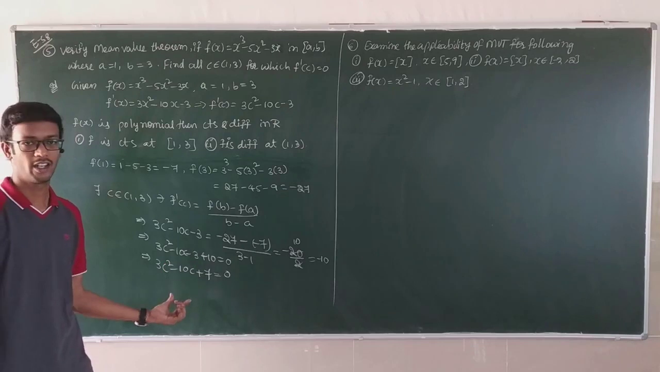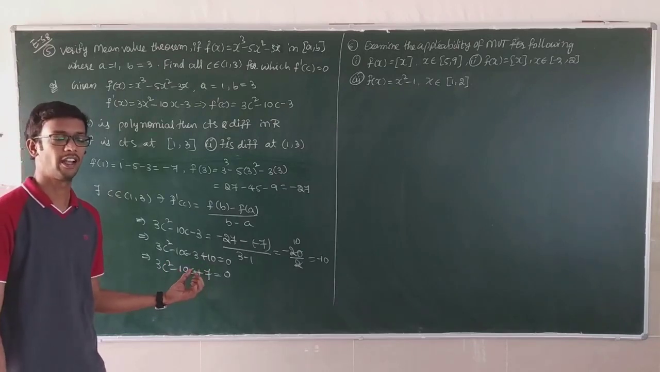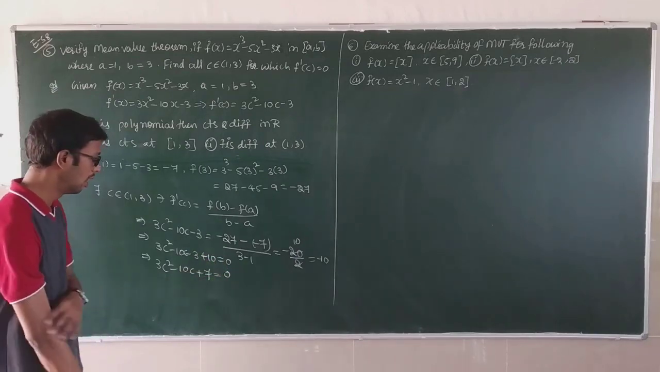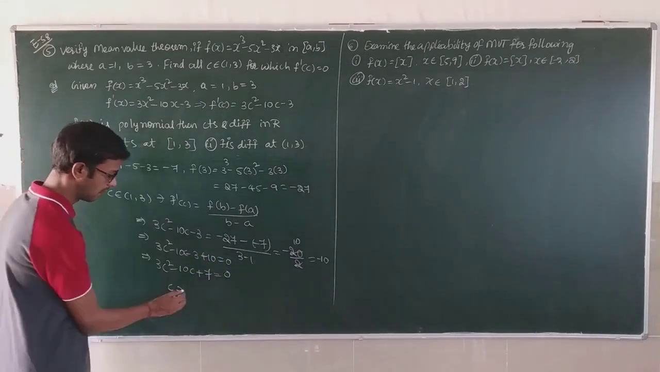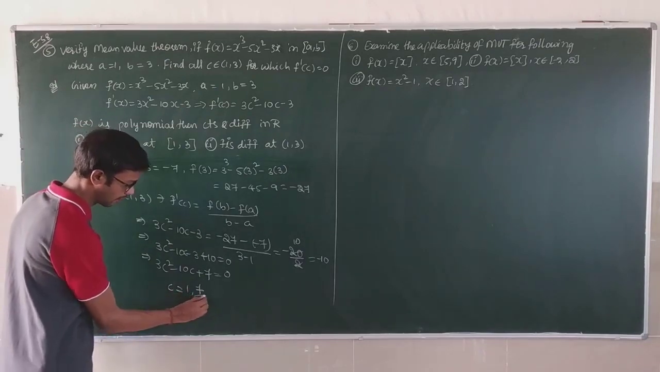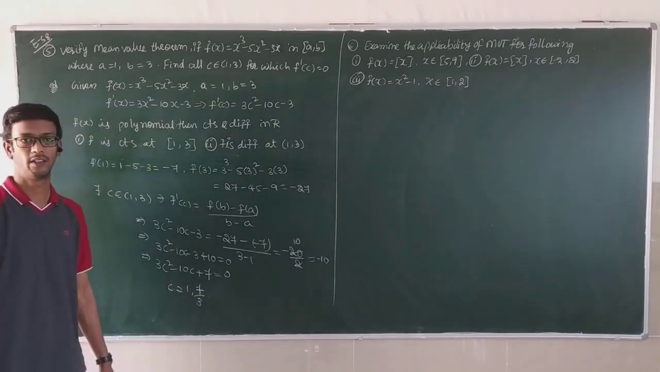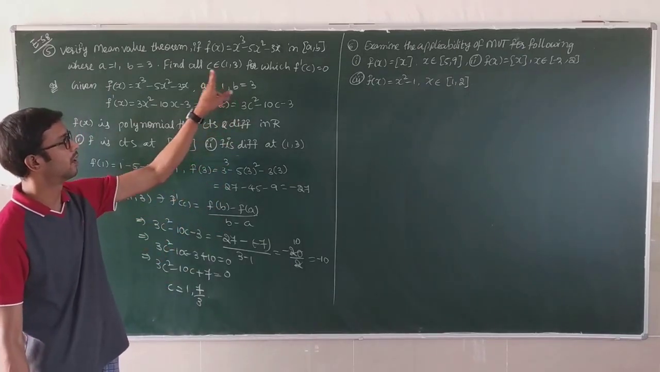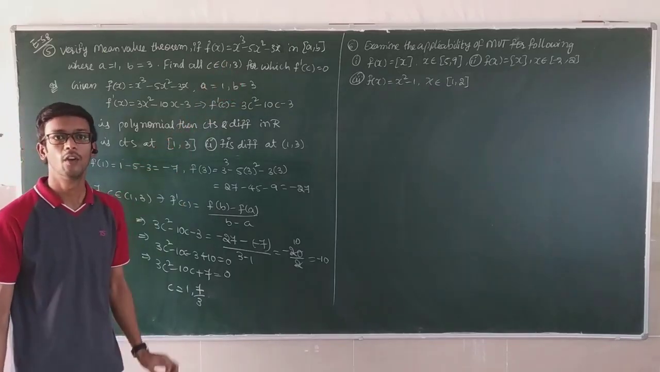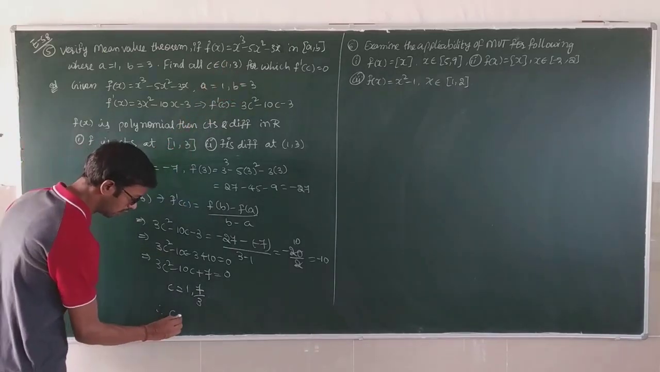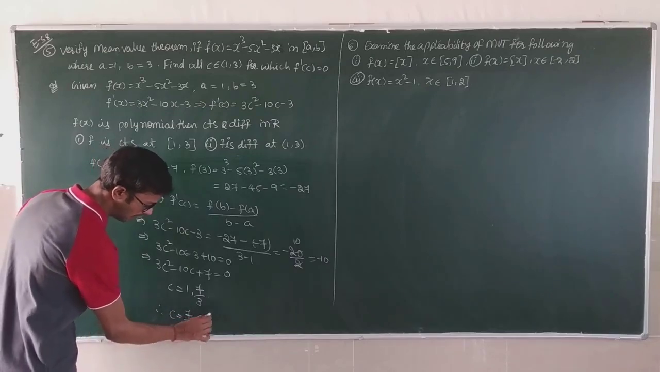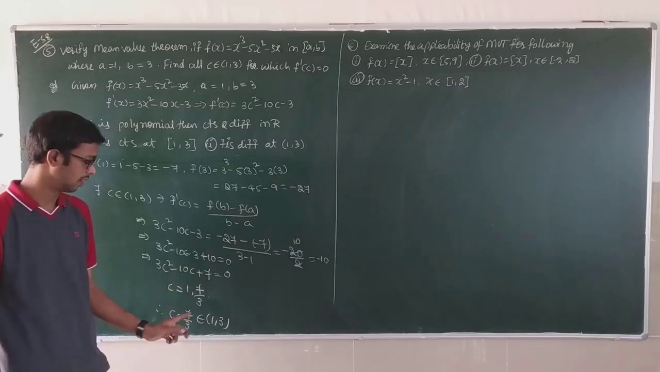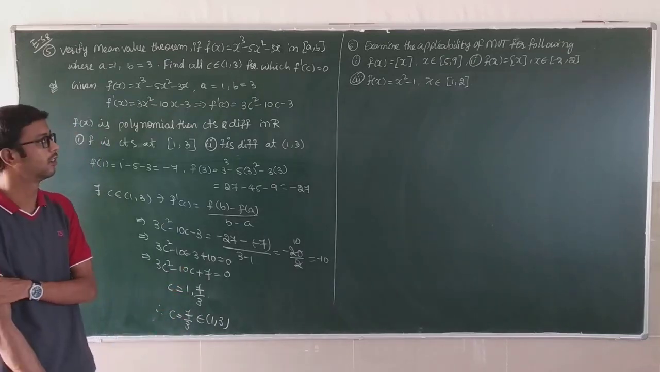Making factorization, or using the formula x is equal to minus b plus or minus square root of b squared minus 4ac by 2a, the C values will become 1 and 7 by 3. But 1 does not belong to the open interval (1, 3). C compulsorily belongs to (1, 3). Therefore, C is equal to 7 by 3, which belongs to (1, 3). So the answer is 7 by 3.